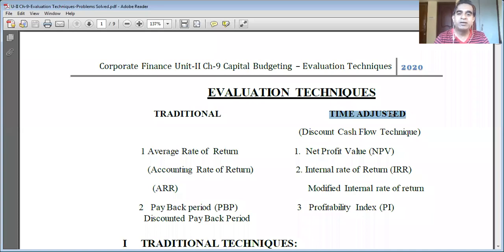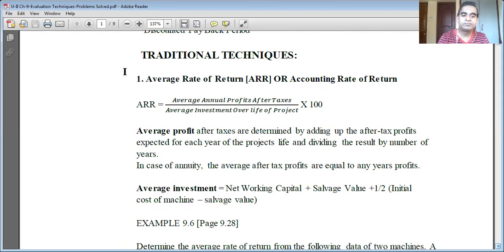Then time adjusted techniques take into account the concept of time value of money. Therefore, they are also called discounted cash flow techniques. So yesterday we learned about average rate of return and also the payback period of annuity. I'll just continue from there.